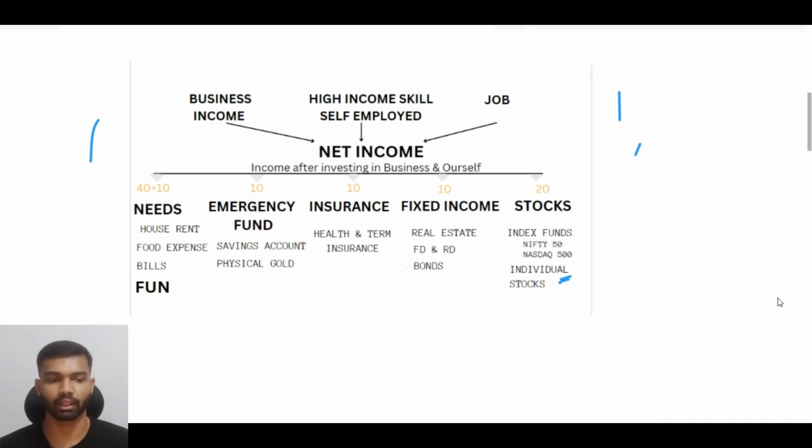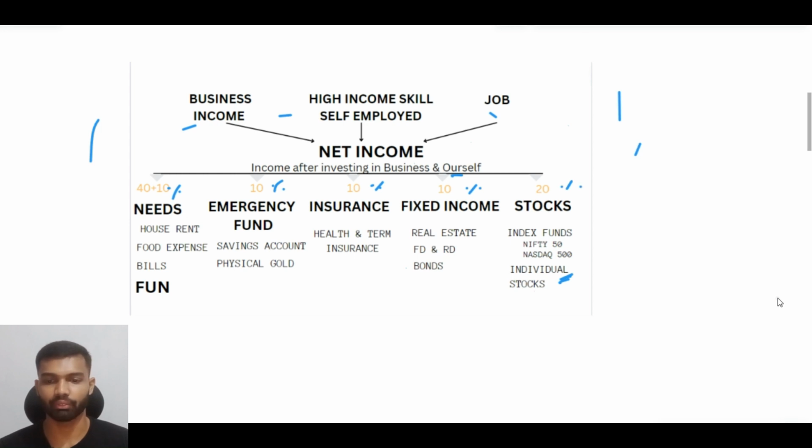Now we are here at investing and selecting individual stocks. Before that, we have seen the incomes we first have, whether it is a business income or a high income skill or a job income. The first thing we should do after getting our income is invest in ourselves. Then we should split the remaining amount into percentage terms and invest in these asset classes.